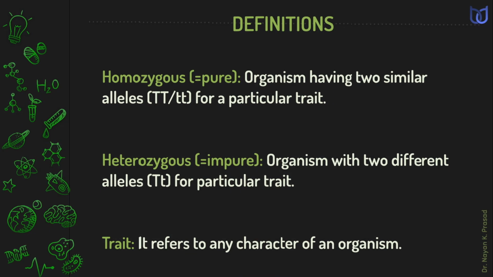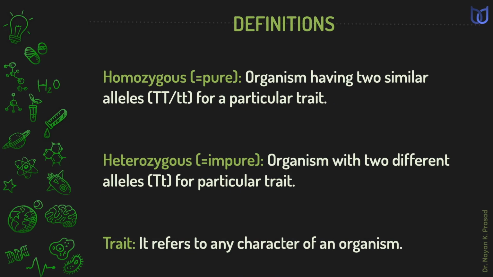One other term is homozygous. Homozygous individuals are often called pure. Organism having two similar alleles for a particular trait is called homozygous. When we say capital T, capital T, here the two alleles are similar, the individual will be indicated as homozygous or pure. Similarly, pure short plant is indicated by small t and small t. Here, the two alleles are similar, so the individual is homozygous.